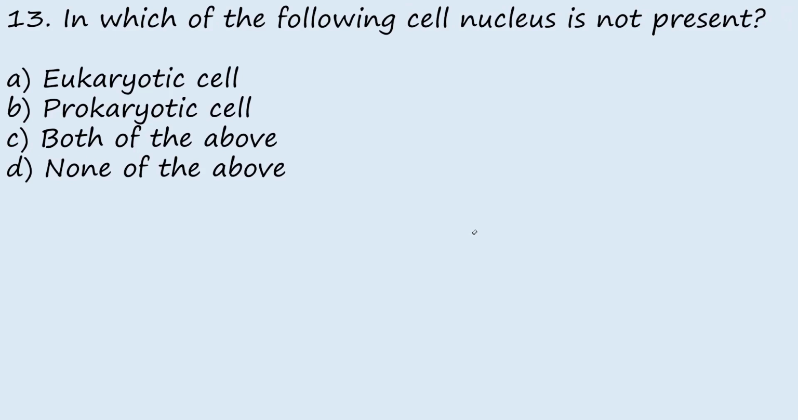Then question 13. In which of the following cells is the nucleus not present? A, eukaryotic cell; B, prokaryotic cell; C, both of the above; D, none of the above. The answer is prokaryotic cell. So prokaryotic cells do not contain a nucleus.